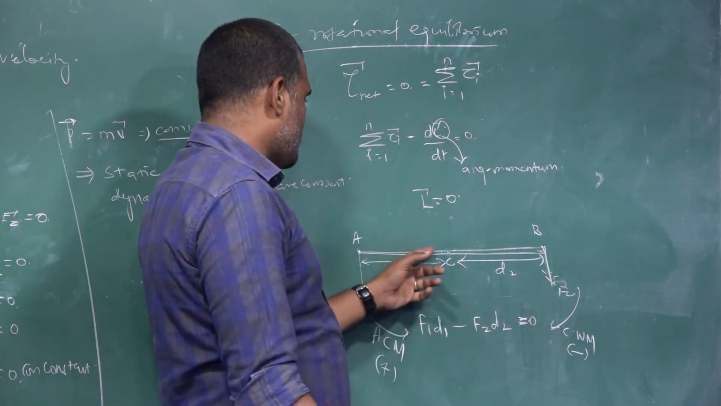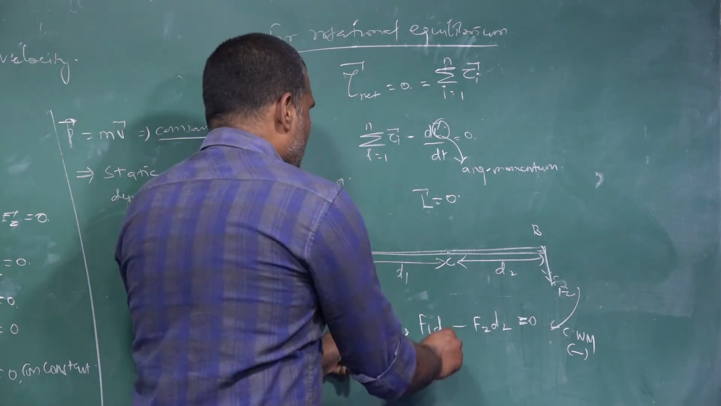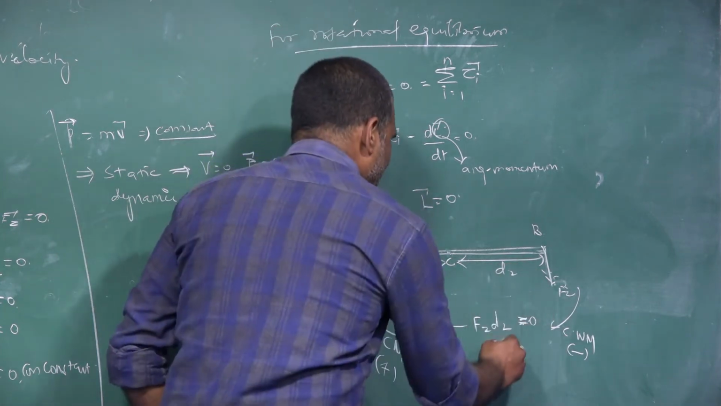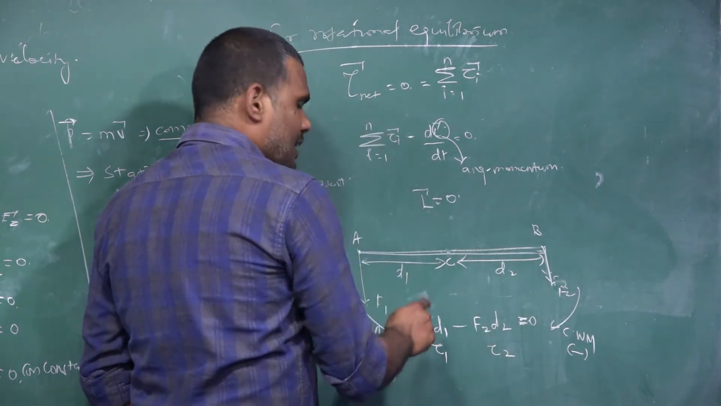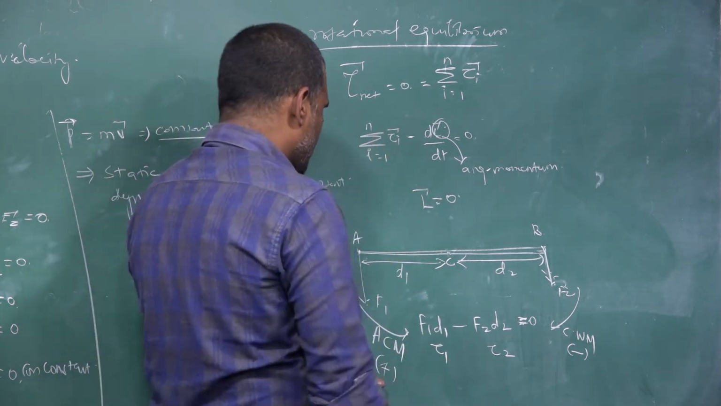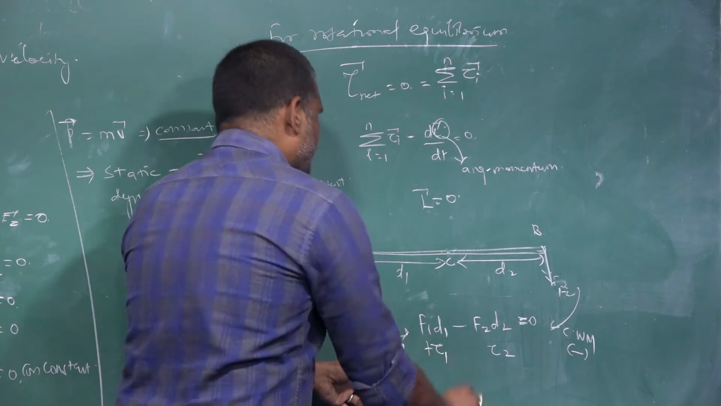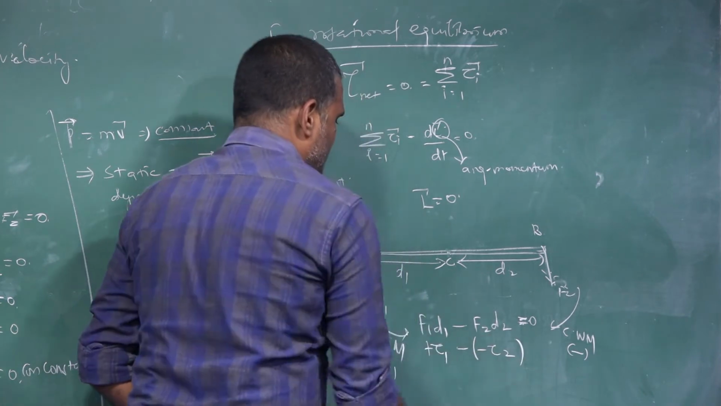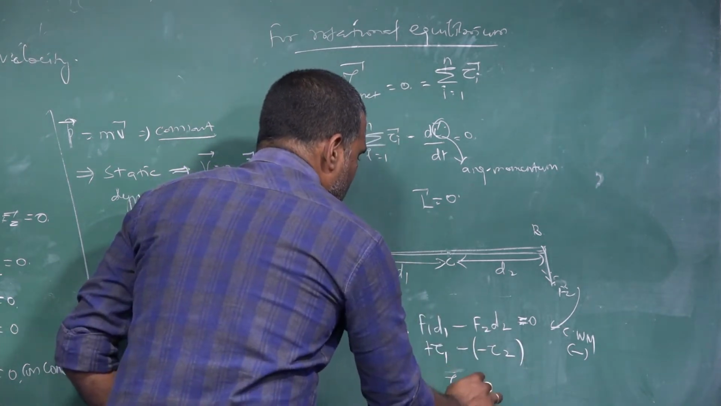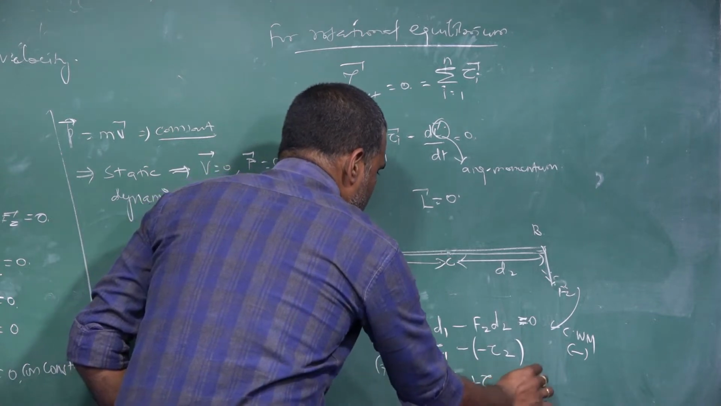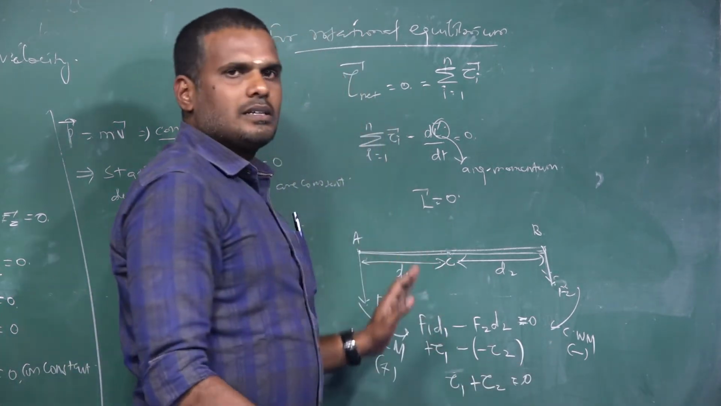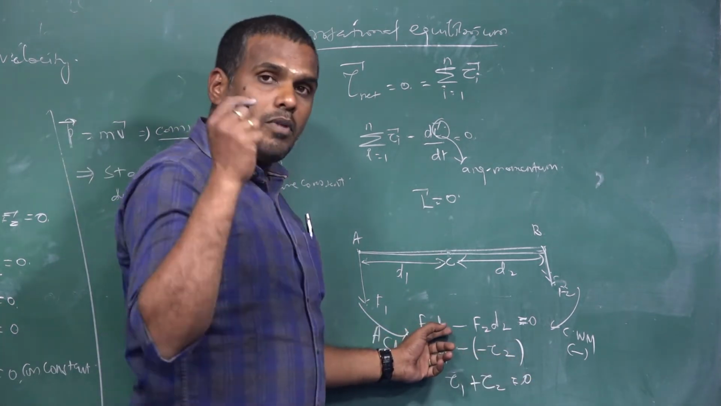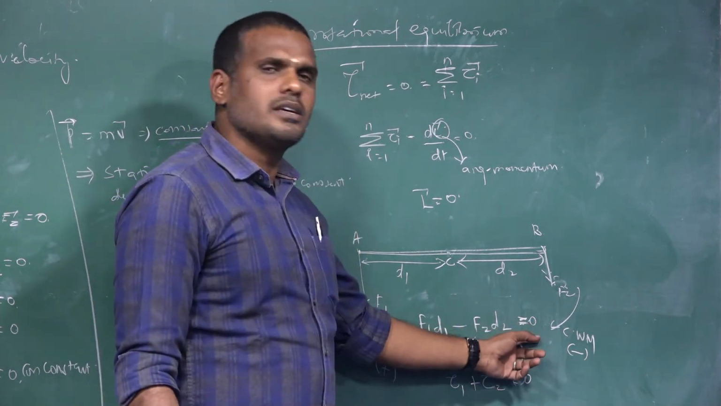F1 D1 is the moment produced by the force F1, so I can take it as the torque tau 1. F2 D2 is the moment produced by the force F2, so I can take it as the torque tau 2. But torque is a vector quantity. An anti-clockwise moment must be given a positive sign, so tau 1 is taken positive. A clockwise moment must be given a negative sign, so tau 2 must be taken negative. So tau 1 plus minus tau 2 is equal to 0. The statement is very clear: the net torque acting on the body is equal to 0, or the sum of the moments of all the forces acting on the body is equal to 0.